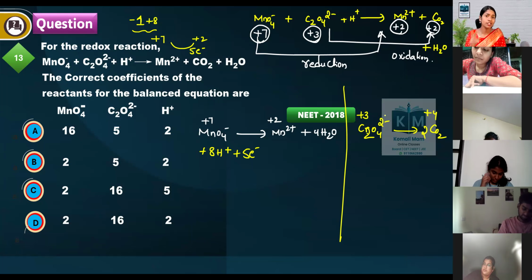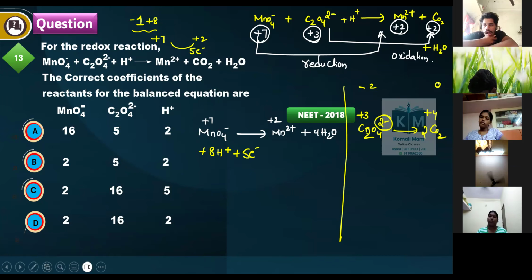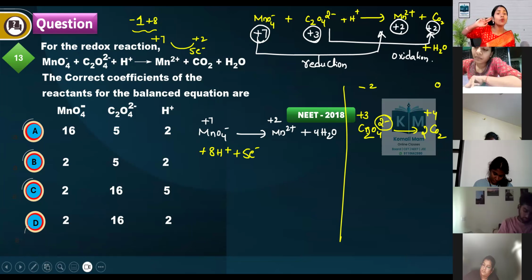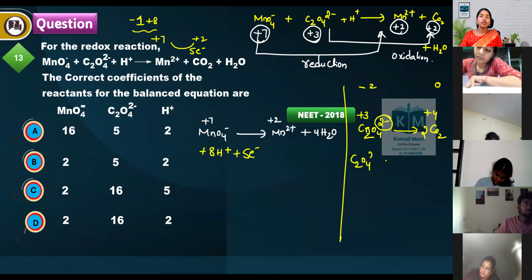Here negative charge 2, here no charge. What is the difference? 2 is the difference. Where do you have to add it, reactant side or product side? You have to add it on the product side, because it is an oxidation reaction: 2 CO2 plus 2 electrons.